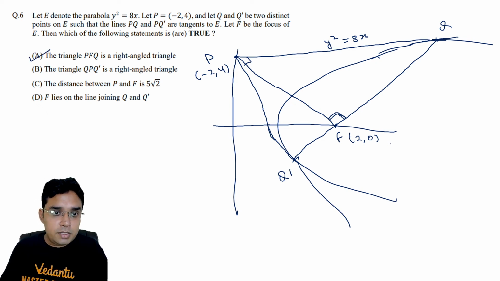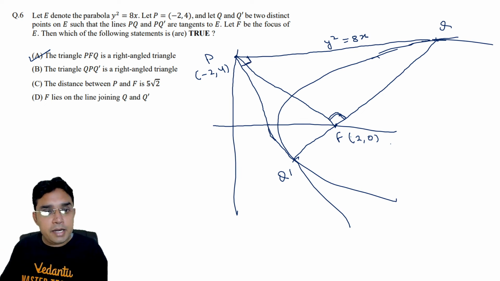Now B option. The triangle QPQ dash, already because of the property, tangents from the directrix subtend 90 degree, so this angle is also 90 degree. So B is also correct. Now C, distance between P and F, I think this is not correct because it comes out to be 4 root 2, so C is not correct.